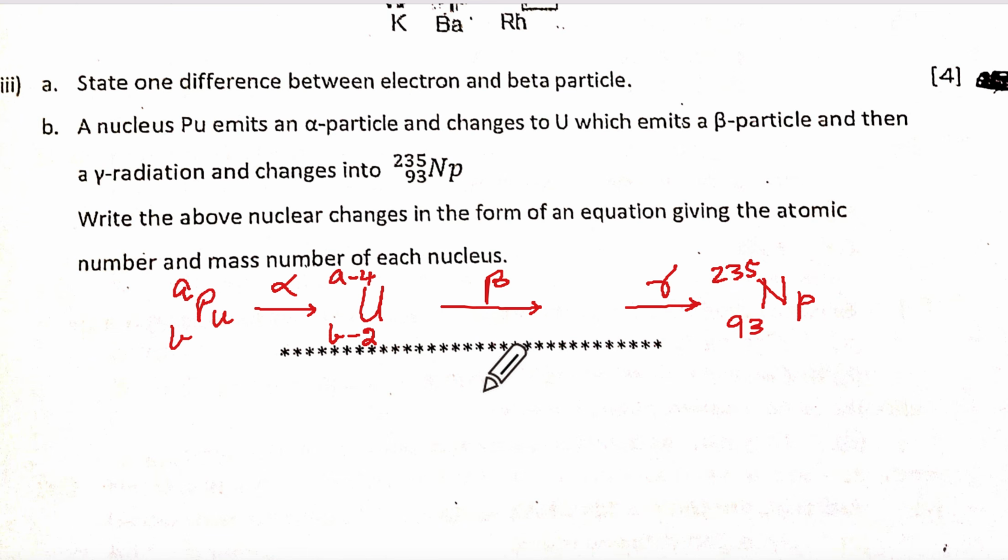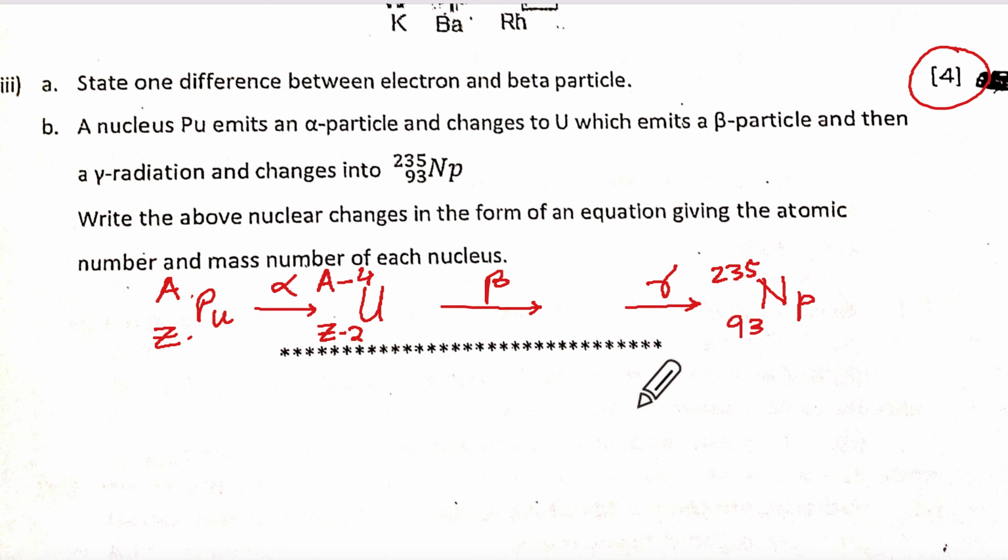I think we don't go backwards. Backwards is more difficult, and I have to help as many of you as possible. Everybody should be able to start with, let us say, A and Z. So this becomes A minus 4 and Z minus 2. If you go backwards, how will you get those 4 marks?